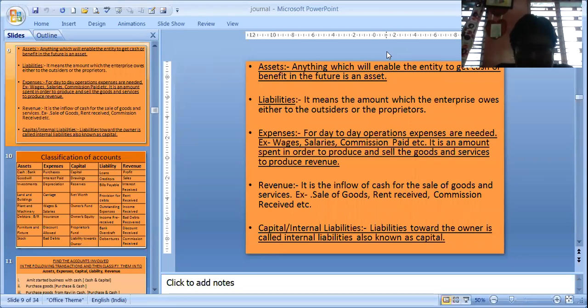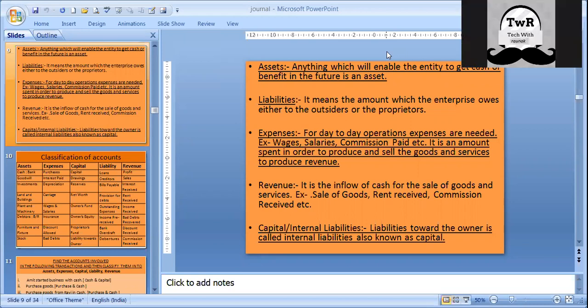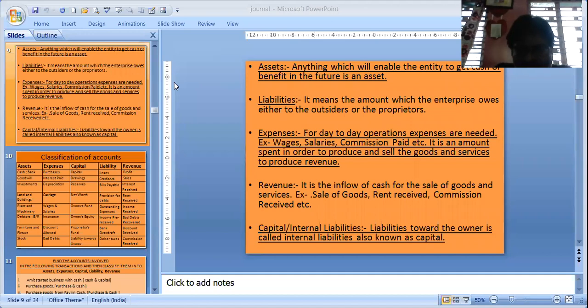Actually, capital is nothing but internal liability. That is the liability of the business towards the owner. So we have assets, liabilities, expenses, revenue, and capital, which is internal liability. That is the liability of the business towards the owner. That is called internal liability.